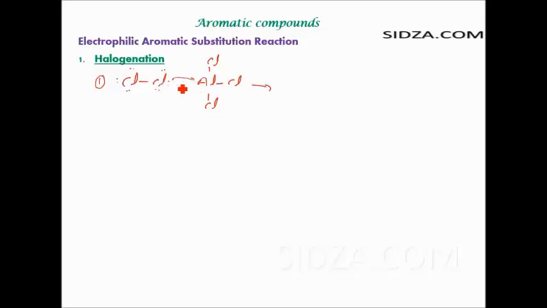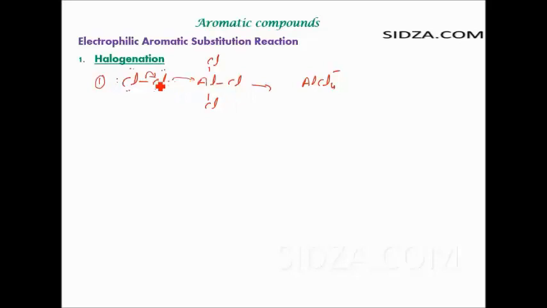The chlorine forms the bond with the aluminium, right? And the chlorine comes off here as Cl negative, and what you get? You get AlCl4 negative now, right? Because AlCl3 is a Lewis acid, right? It's an electron pair acceptor, right? And with the chlorine molecule, it forms a bond with it, and the chlorine comes off.